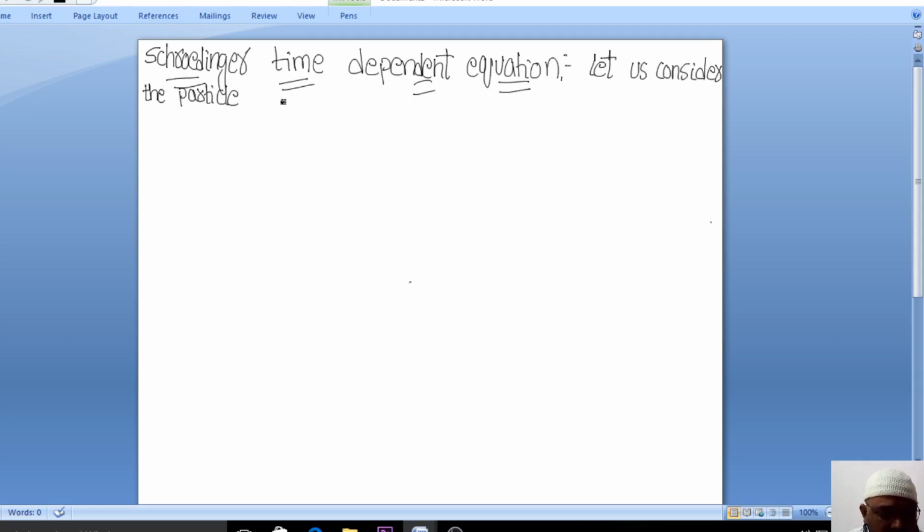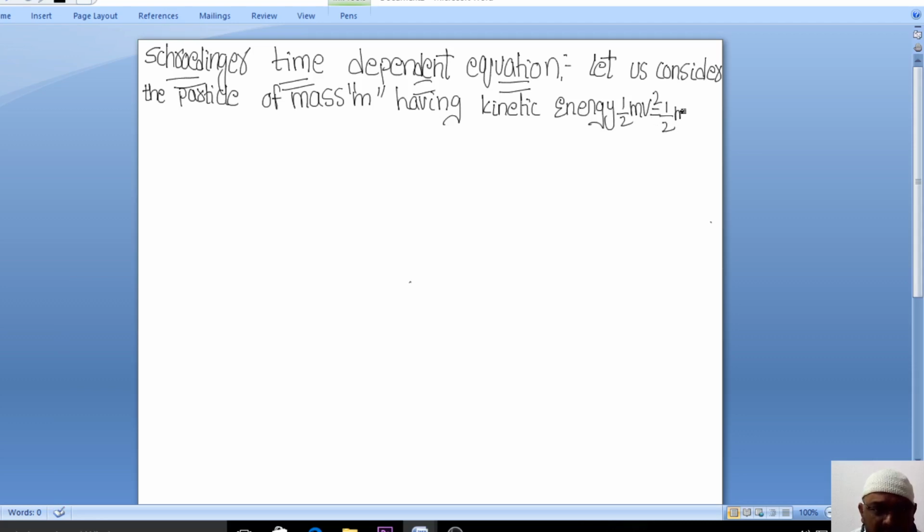Let us consider the particle of mass m. The particle is having some mass m, right? Having kinetic energy. One form of kinetic energy is half mv square, right? So what is another form?